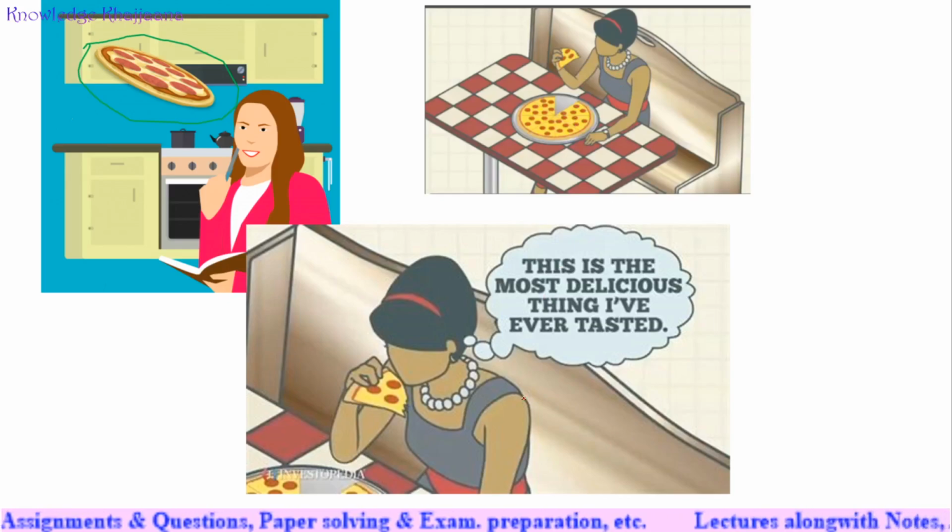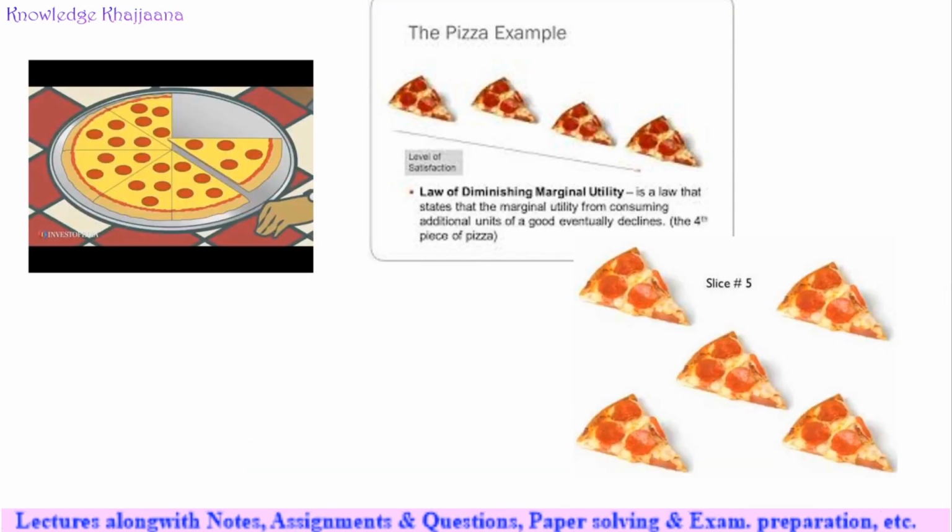What is her first thought? This is the most delicious thing I have ever tasted. Why? Because before that she was hungry, she was craving for pizza. So her utility for pizza before that moment was 0. After having the first piece of pizza, she became very happy, and she gave, suppose, 10 points to the utility she got. Now let's see what happens.